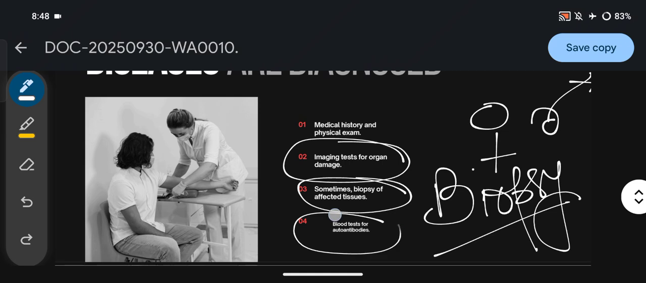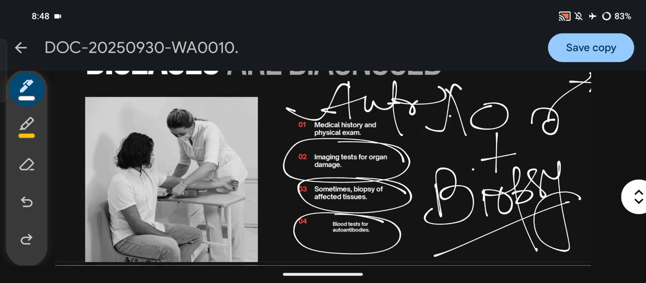Then blood test for autoantibodies. If we find any sign and symptom, then we will do the blood test, which will help us to determine whether autoantibodies are present or not.